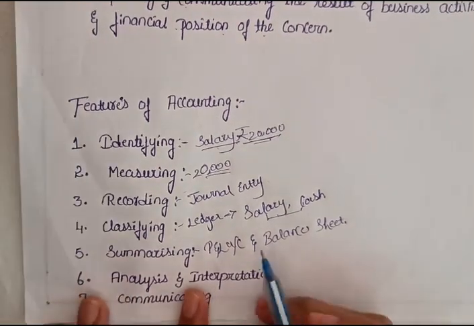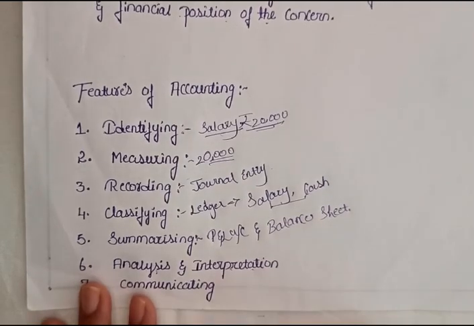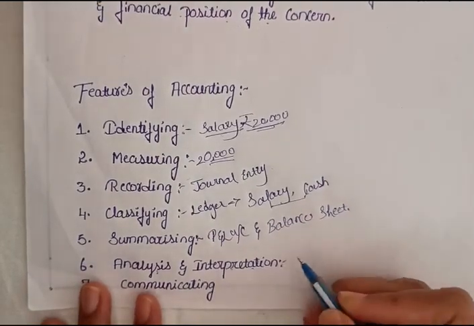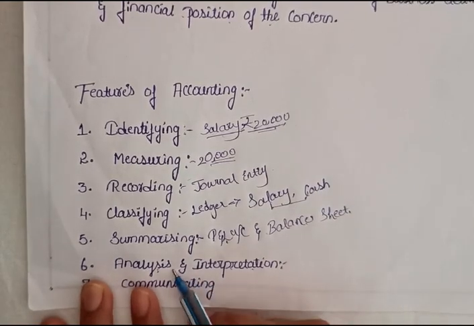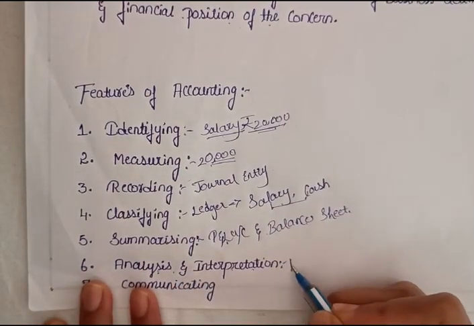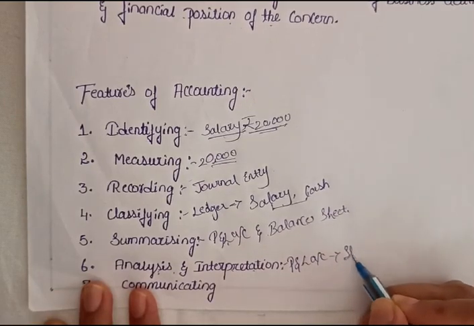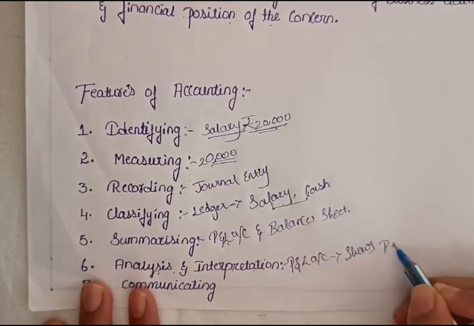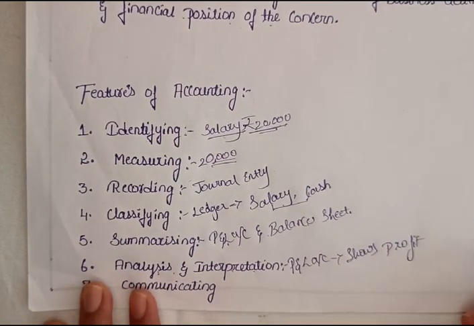Then we have to analyze and interpret. Analysis and interpretation means after preparing a profit and loss account and a balance sheet, we have to analyze whether the profit and loss account shows profit. If it shows profit, the company is going well.